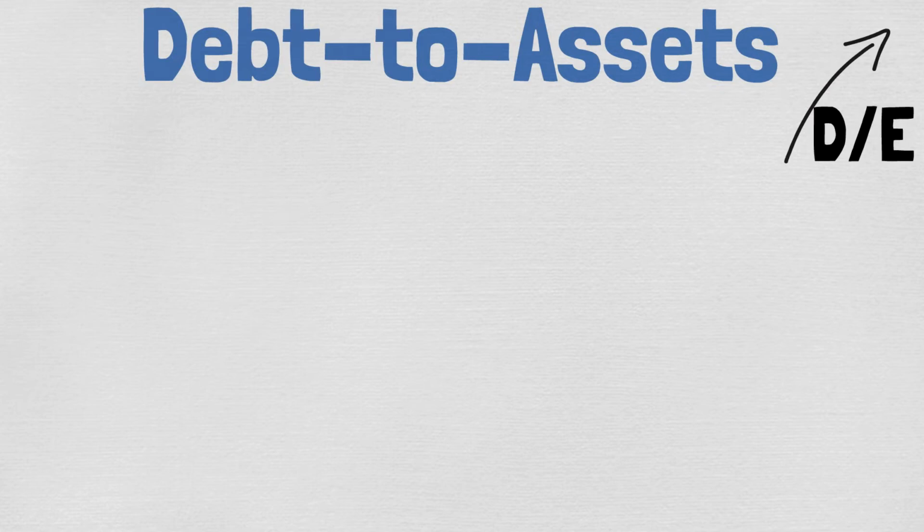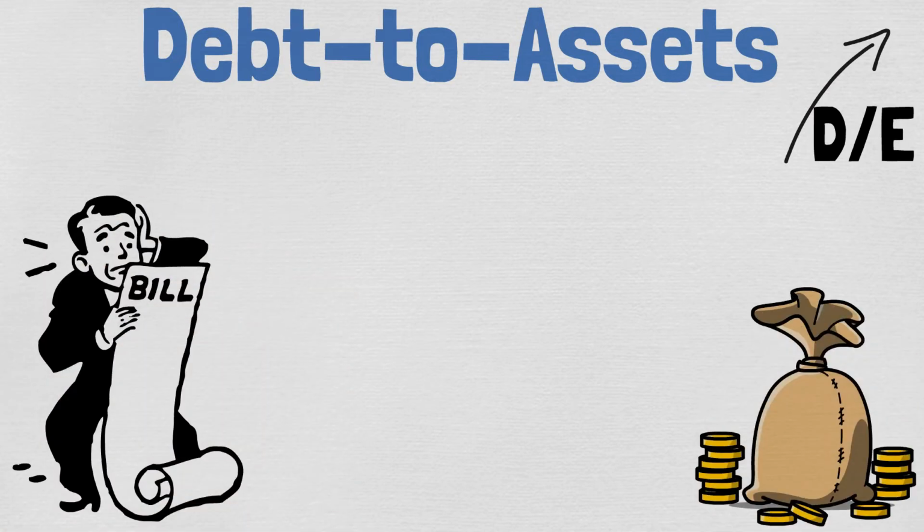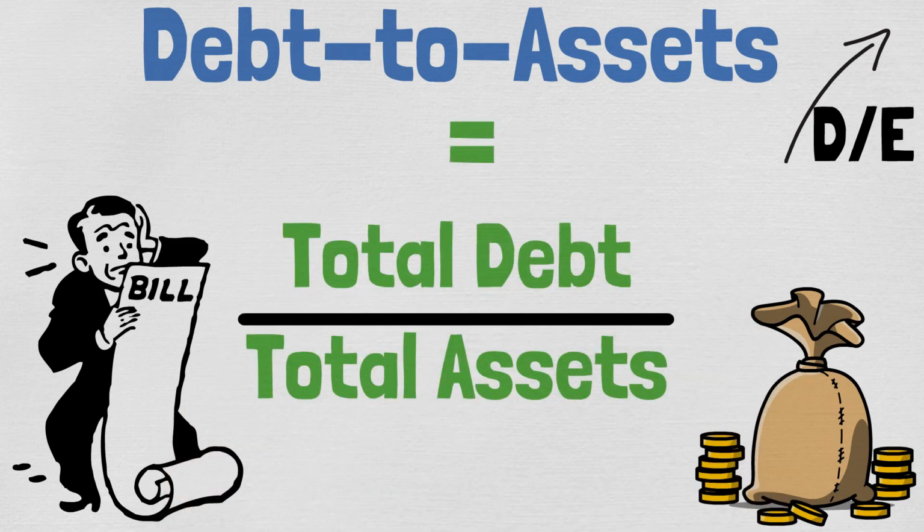Yesterday we talked about the debt to equity ratio, so let's continue today with the debt to assets ratio. It is a ratio that compares a company's total debt to the company's total assets. You can calculate it by dividing the total debt by the total assets. Let's take a look at an example.